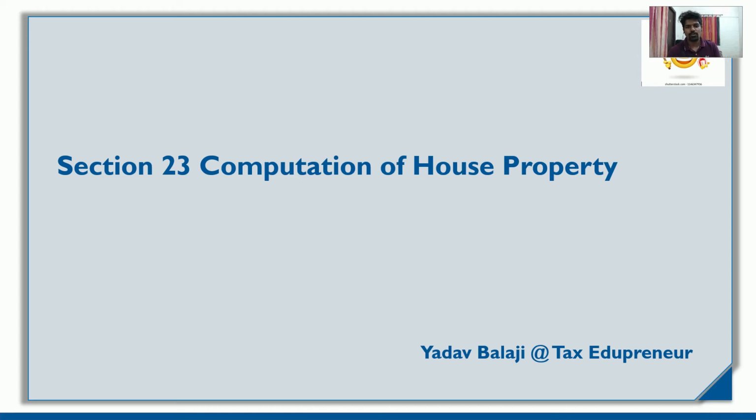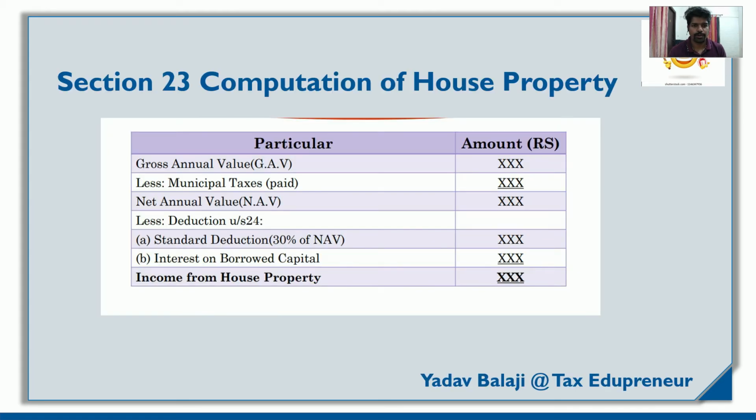Now let's check how to compute house property income. For example, if you have 5 houses and you are receiving rent on all 5. After receiving the rent, there is a 30% deduction that you can reduce. And if you have a property loan, that loan interest you can also reduce. So this is the calculation. First we have to find out the annual gross value. To find the annual gross value there are multiple calculations, so we are not going into that.